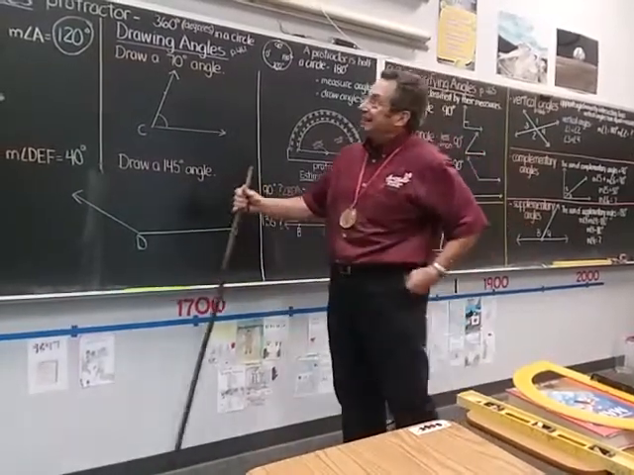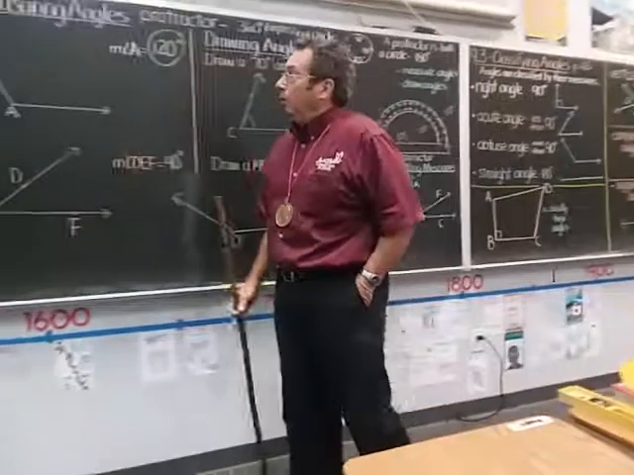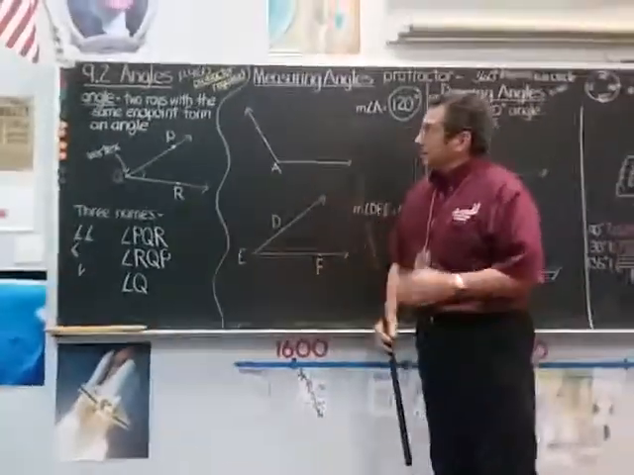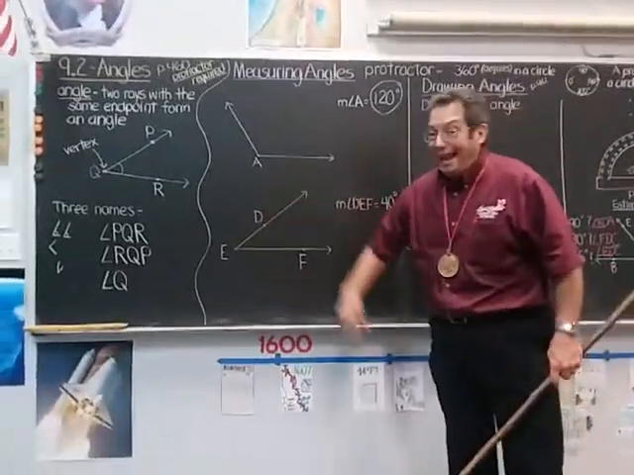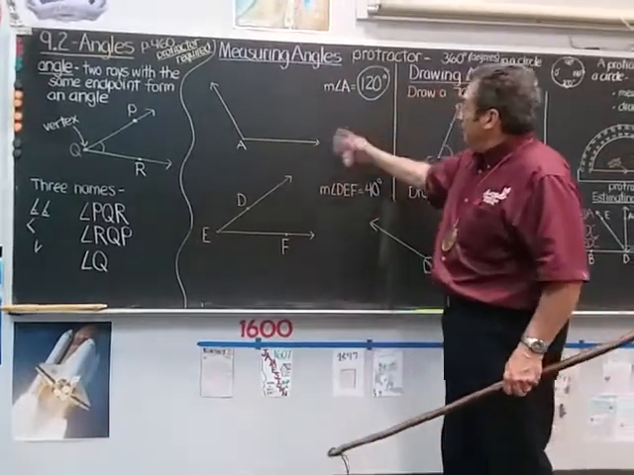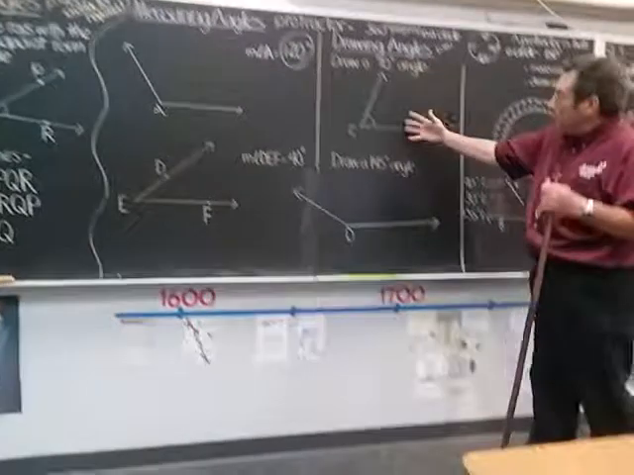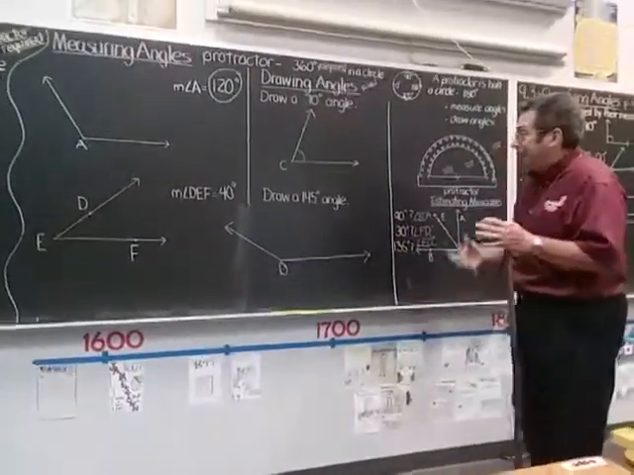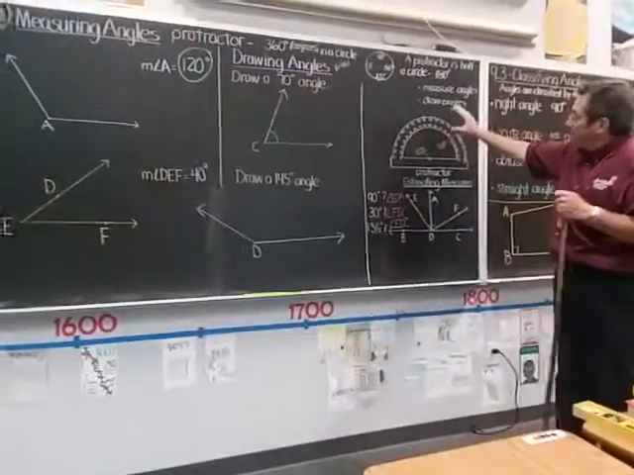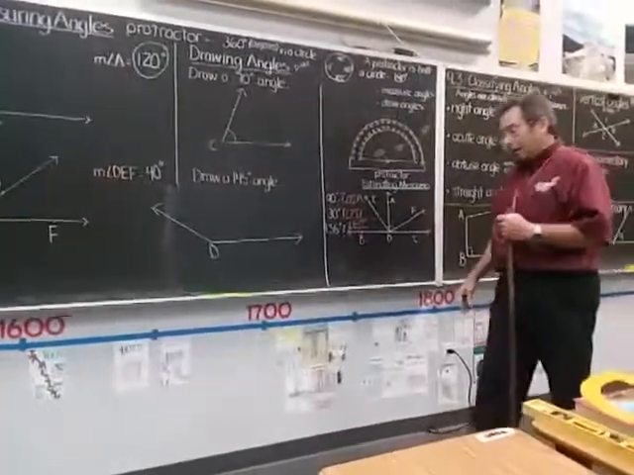Well, that's today's lesson. Angles. We learned about what makes an angle. It's two rays with the same endpoint. We learned about three names for angles. We learned about how to measure angles using your protractor, and you can watch that again if you need to. We learned about how to draw angles and become an expert at that. And then we learned about how to estimate measures.